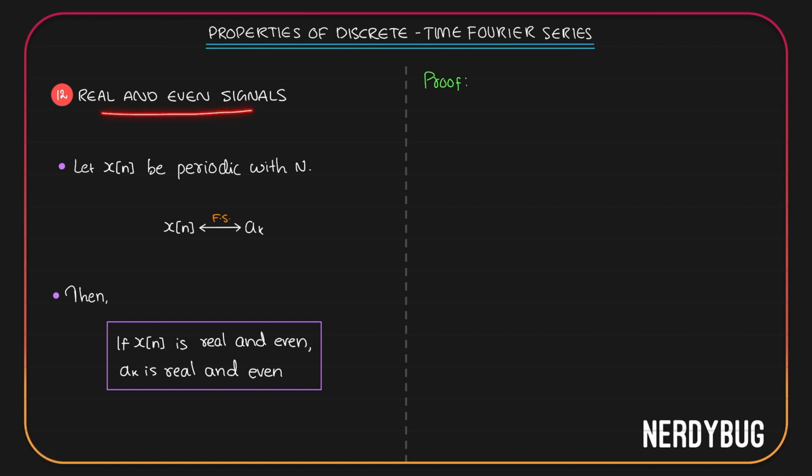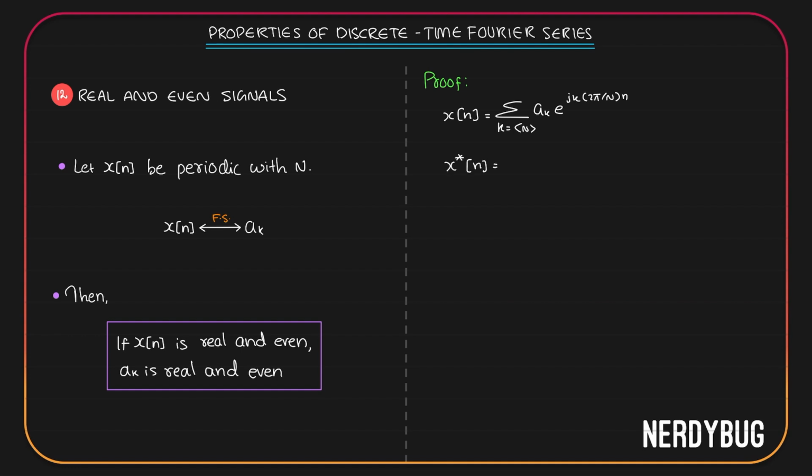This is for real and even signals. Assume we have a signal x of n, it is periodic with a period N. Its Fourier series coefficients are ak. Then according to this property, if x of n is both real and even, then its coefficients ak are going to be real and even. Let's prove this. x of n can be written like this, summation where k can take any N consecutive integer values, ak e raised to jk 2 pi by N. Then we can write x conjugate of n.